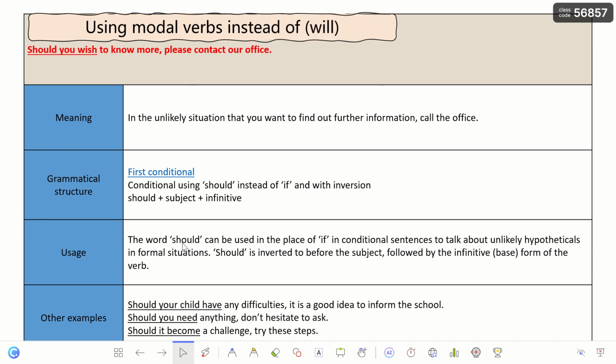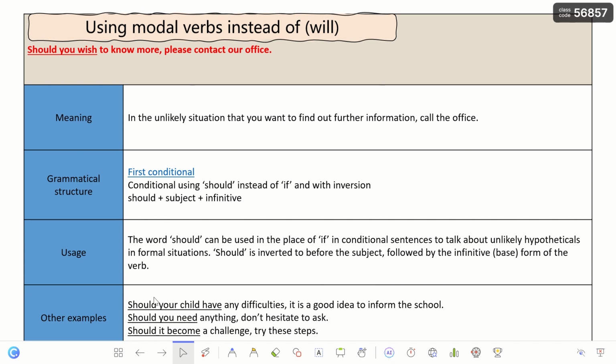Okay, so look at the examples here. It says, "Should your child have any difficulties, it's a good idea to inform the school." I'm talking about unlikely hypotheticals now, in the present or in the future. I'm not talking about the past. Because of that, it's related to conditional type 1.